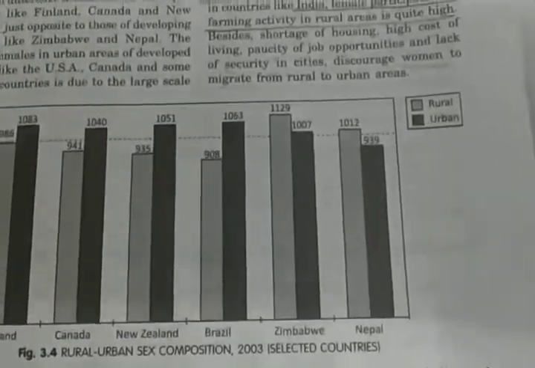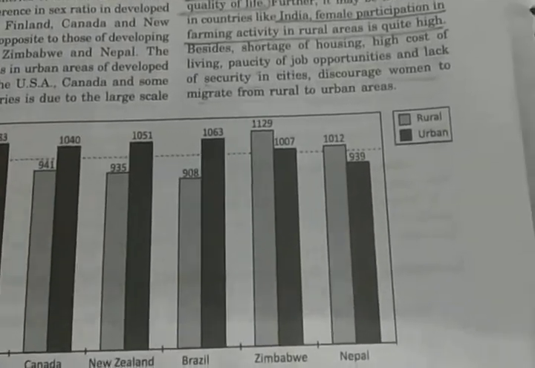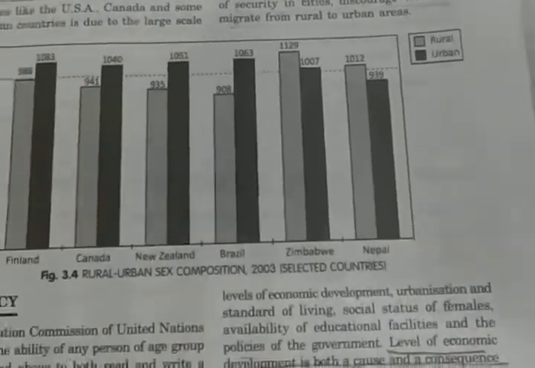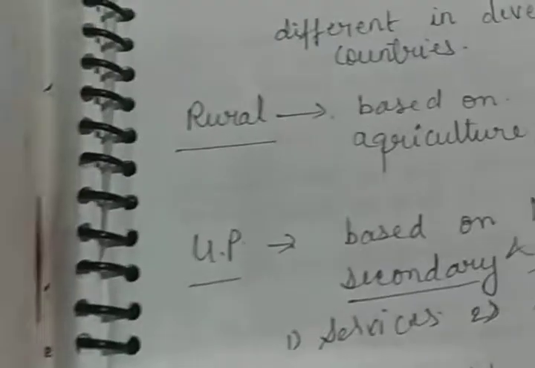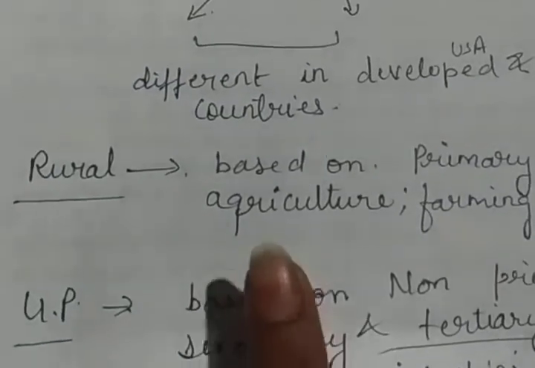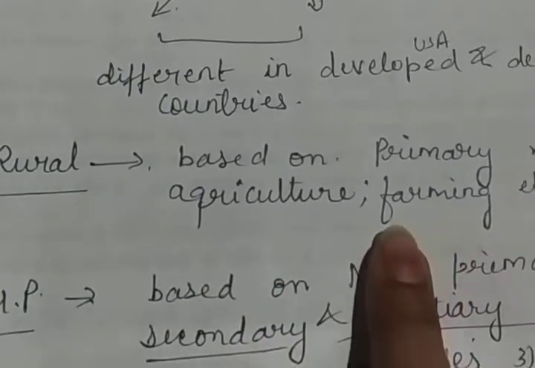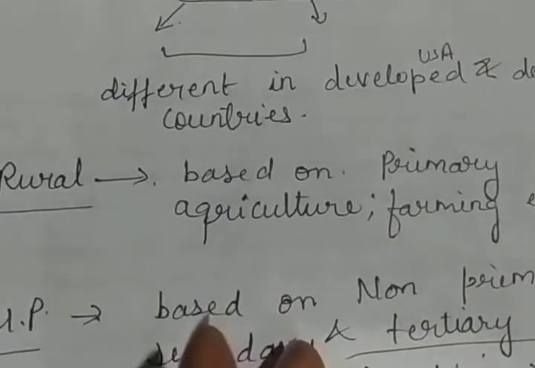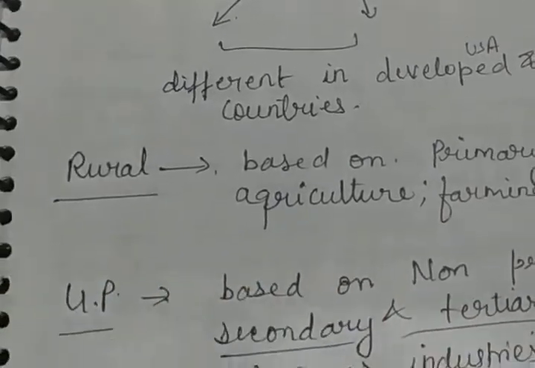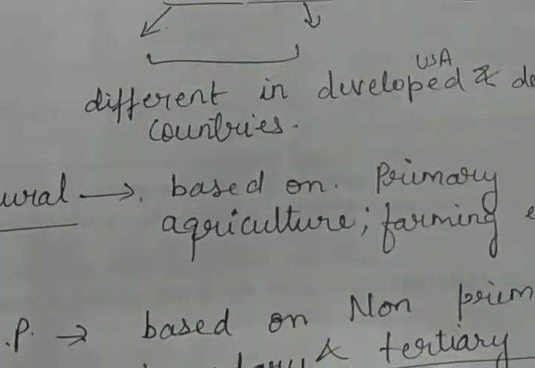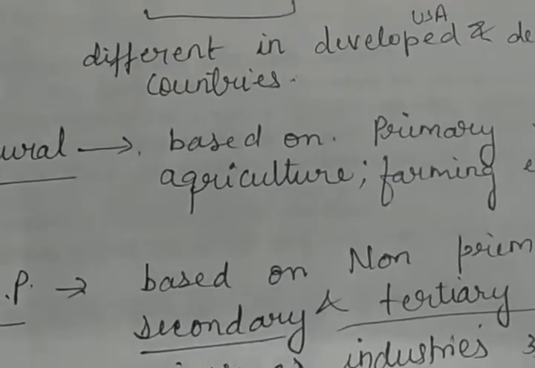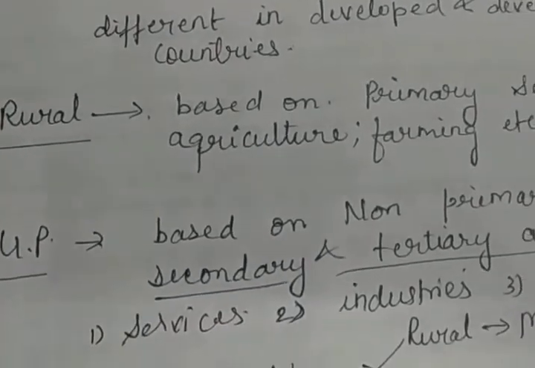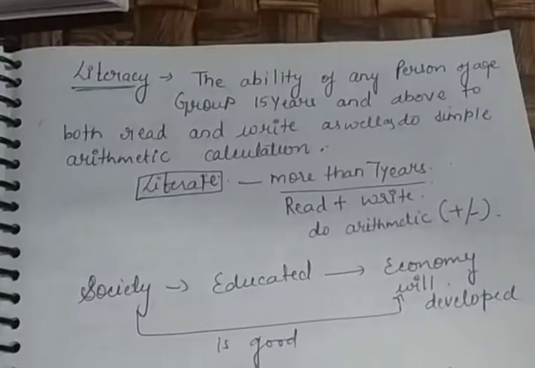So children, people living in villages are engaged in primary activities. These primary activities include every kind of activity related to agriculture and farming. You can take the example of fishing, agriculture, hunting. These are the works related to rural areas, and you will see the same examples in every country. So this is what you can study in rural and urban population.